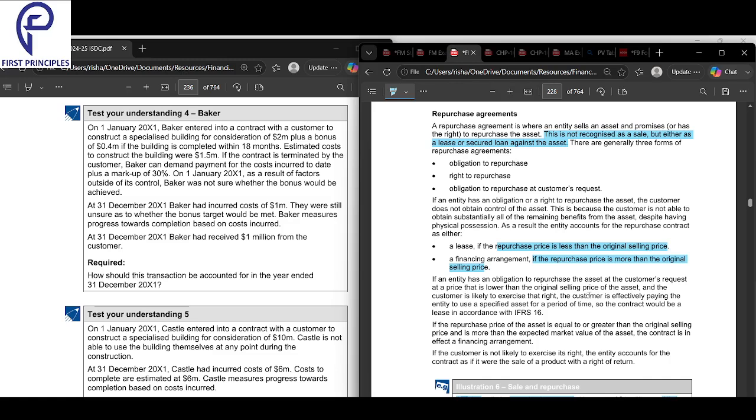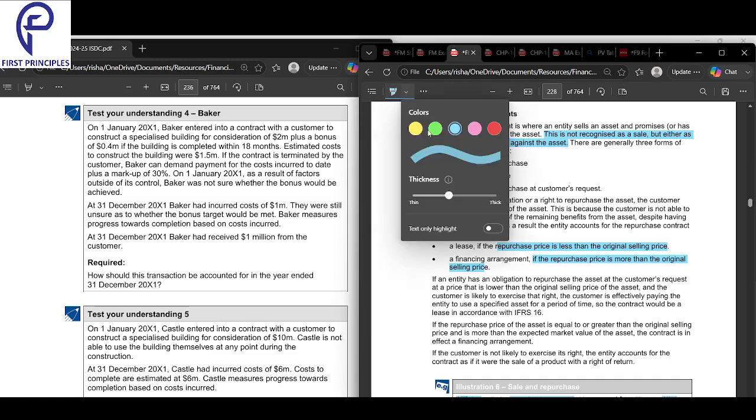One, there's an obligation to repurchase. Second, there is a right to repurchase. And third, the obligation to repurchase at the customer's request. So there are three situations. We'll look into all the three situations. First, if there is an obligation to repurchase.